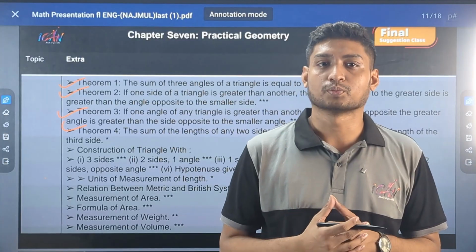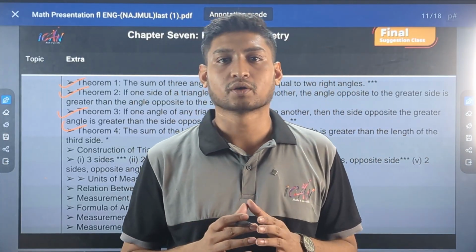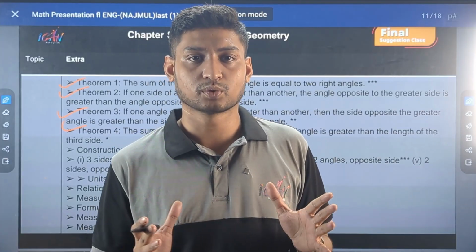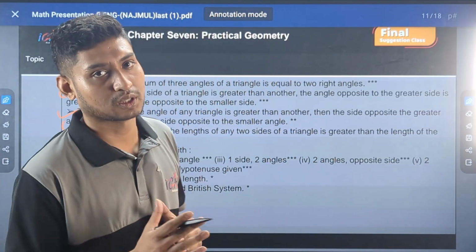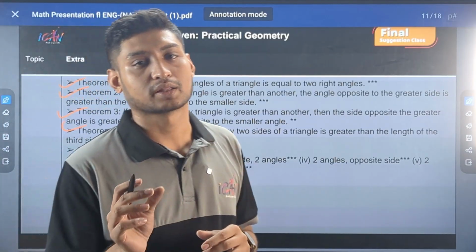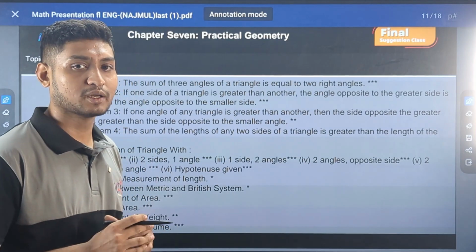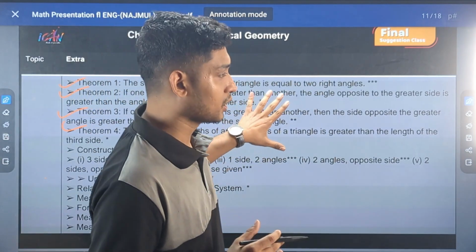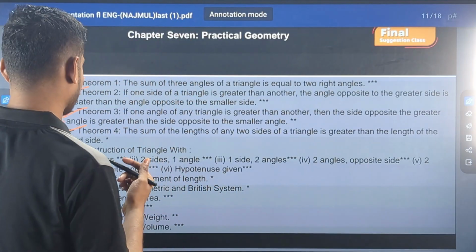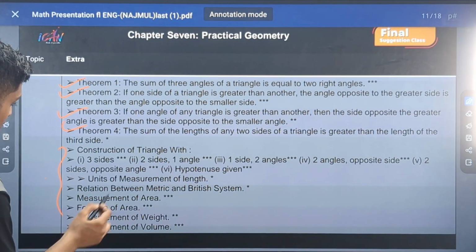My suggestion would be you can go through these theorems from different supportive books, like different guidebooks, or the best solution is if you can go through the textbook of class 7, and the specific chapter is chapter 9. So in chapter 9 of class 7 you can have all these theorems, 4 theorems related to triangles. And then we have got a few constructions related to triangles.